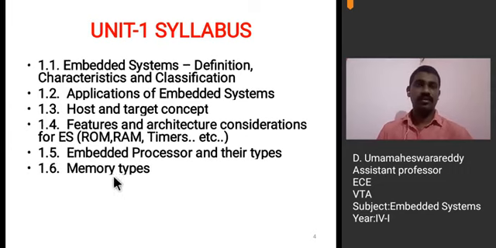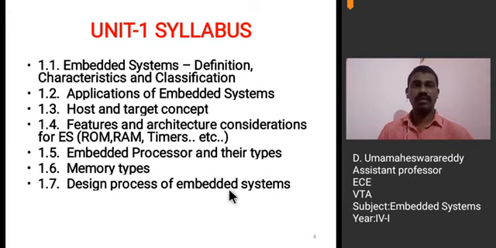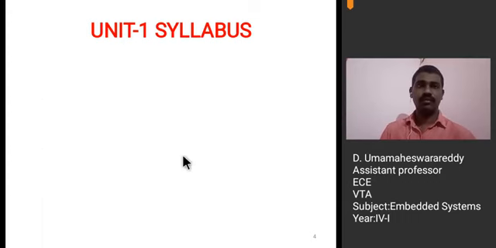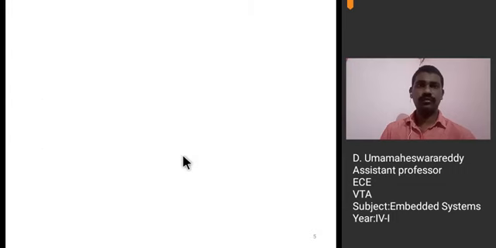Then memory types, the different memories used for embedded applications. Then the design process of embedded systems. Then lastly, programming languages and tools which are required for building an embedded application. And this is the syllabus of Unit 1 in embedded systems.